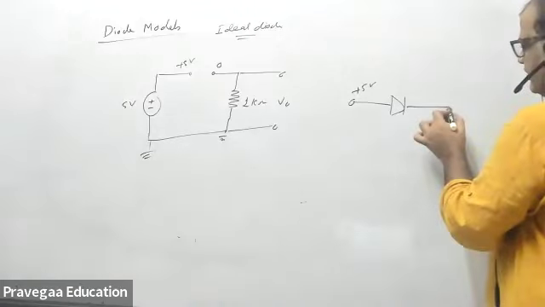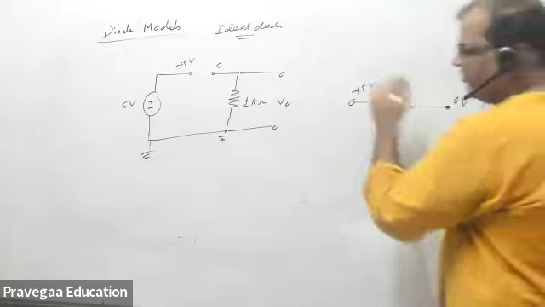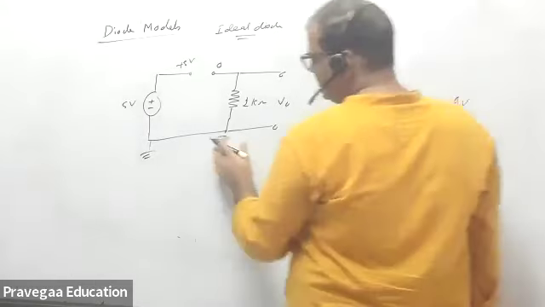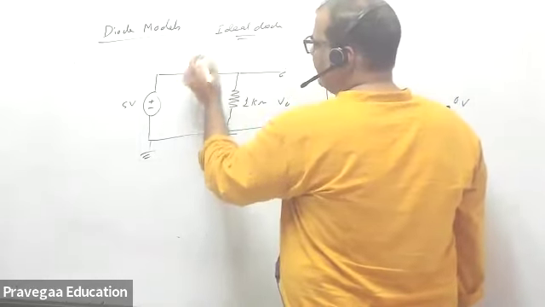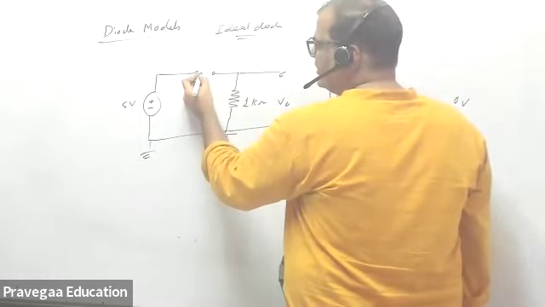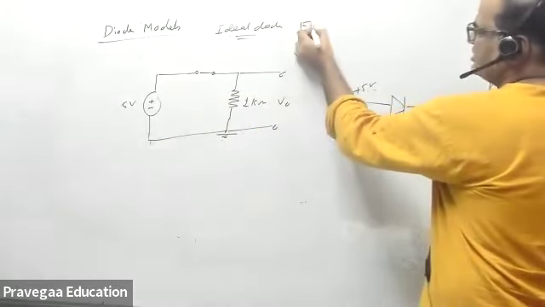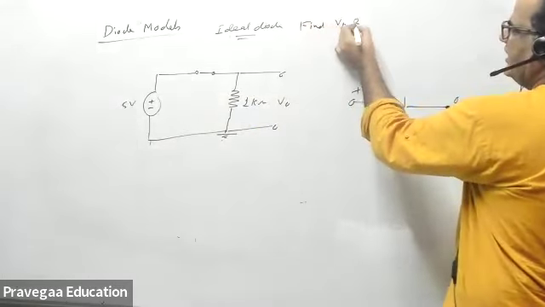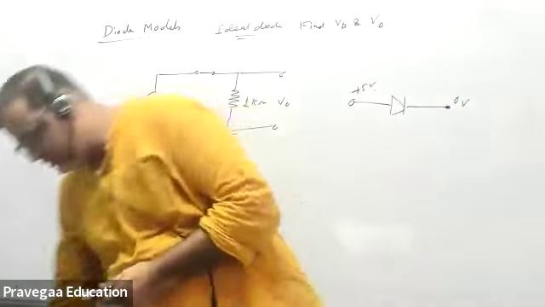This point is 0, and this is 5 volt. The diode is forward bias. So I can say this diode is forward bias, and an ideal diode whenever forward biased you can replace by a short circuit. So the question is: find VD and V naught. Tell me what is VD and V naught in the question.